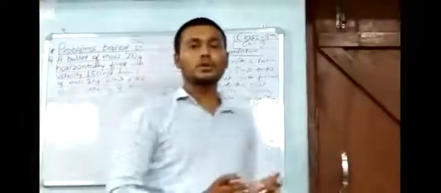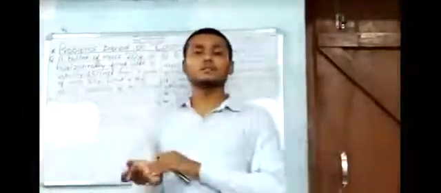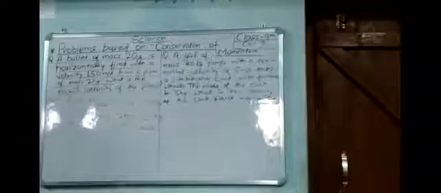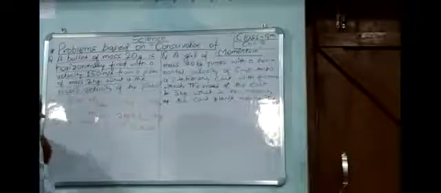We know that the momenta before collision and after collision, meaning before firing and after firing, remain the same.